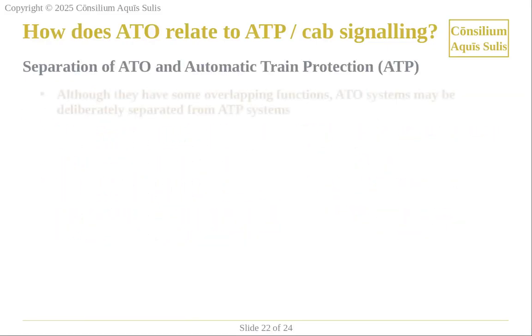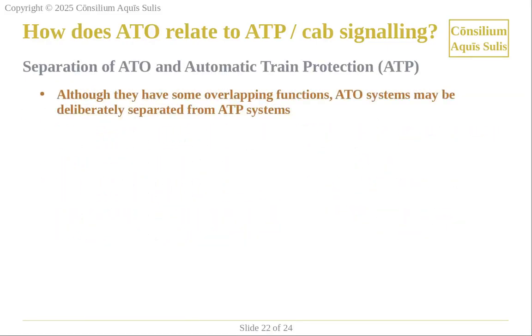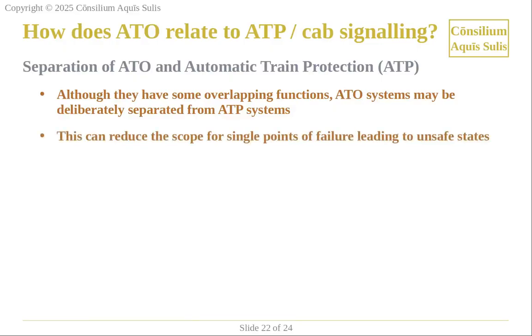Although they have some overlapping functions, ATO systems may be deliberately separated from ATP systems to reduce the scope for single points of failure leading to unsafe states. ATP can thus continue to fulfill its role of intervening if a train travels further or faster than authorized, regardless of whether controlled by a driver or ATO.